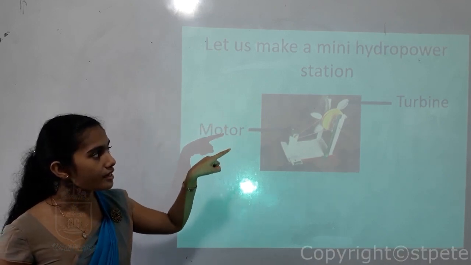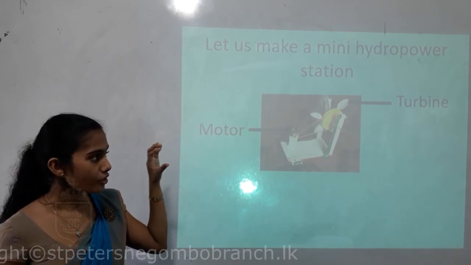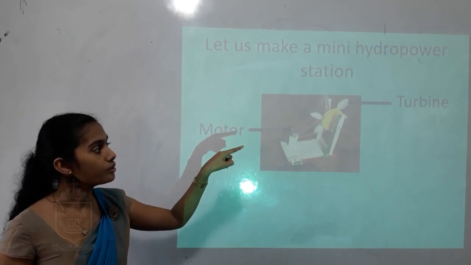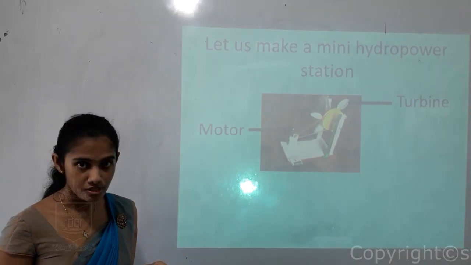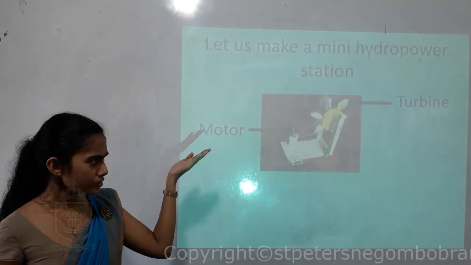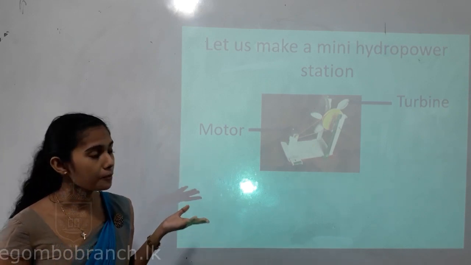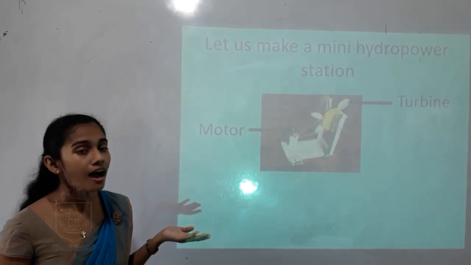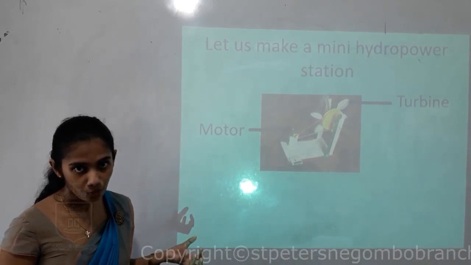Then you all can put a rubber band around the piece of frigiform, children. Then you all have to take a small motor. Then you all have to put the rubber band around the small piece of the motor. Then, children, you all have to connect the motor to an LED. Then once you have prepared this mini hydropower station, you all can keep it under a tap, and when you open the tap, the water is flowing down.